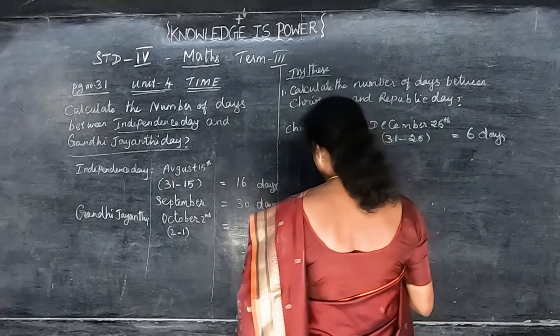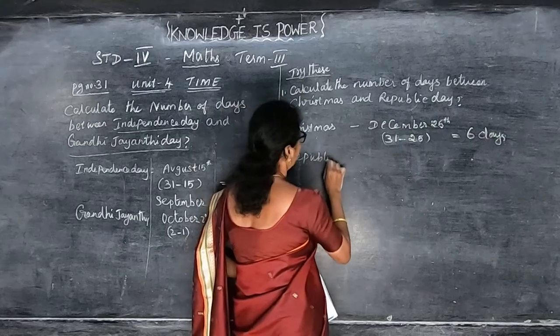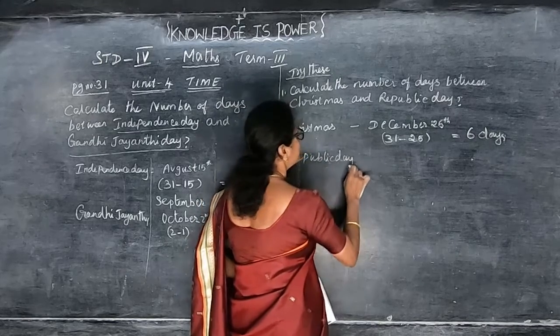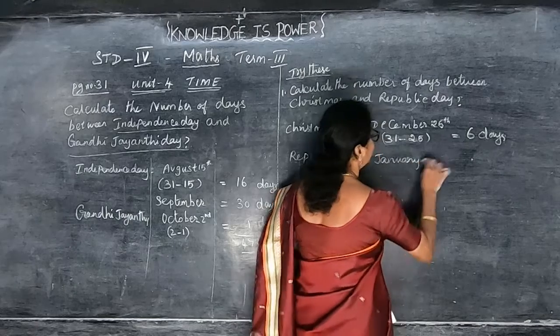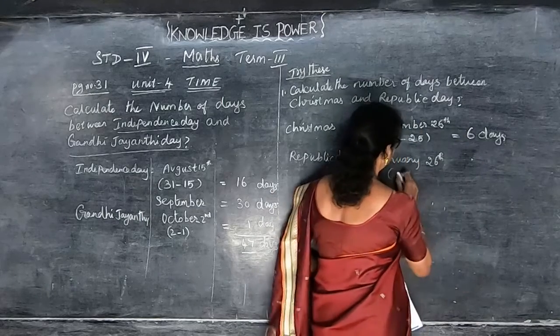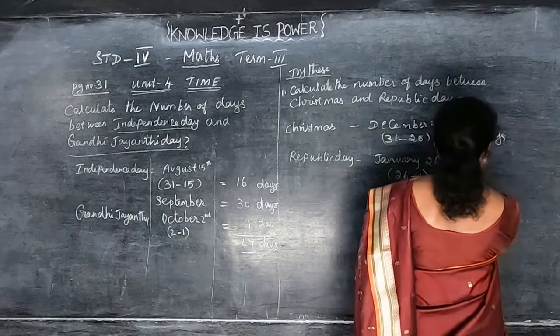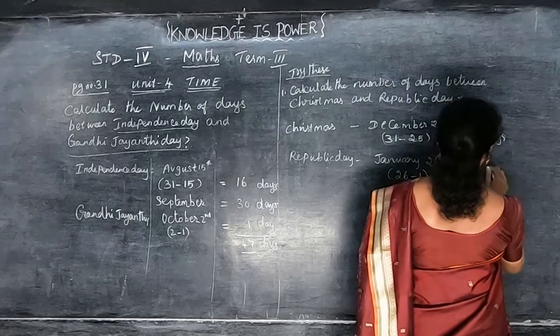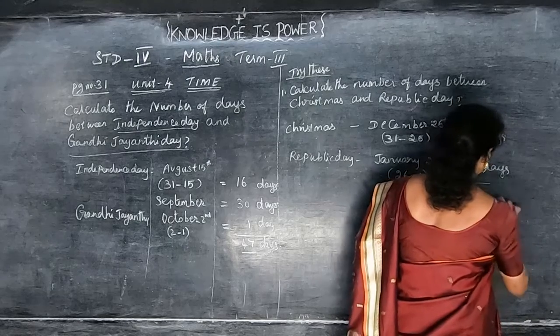Okay. Then Republic Day, that is January 26th. So நீங்கள் எழுதும்போது என்ன சொன்ன? 26 minus 1, that is equal to 25 days. So if you add this number, 31 days.